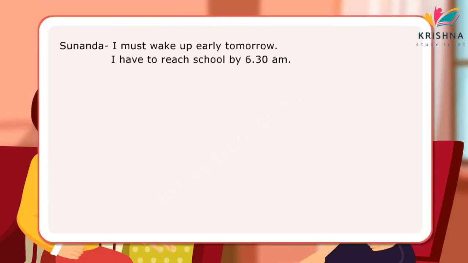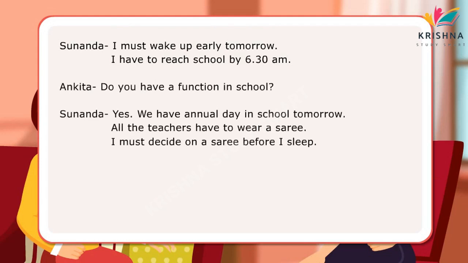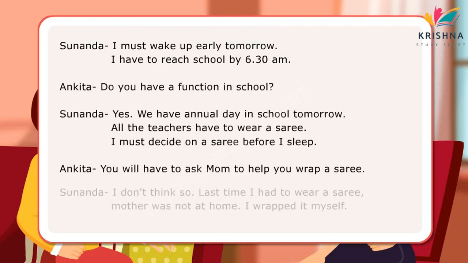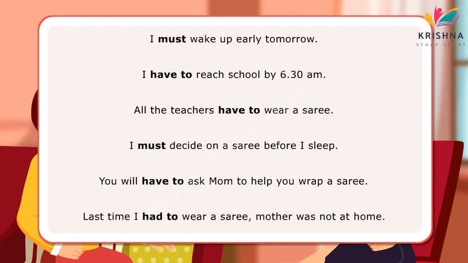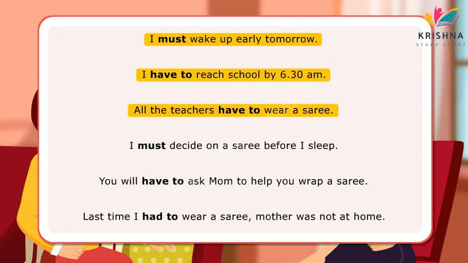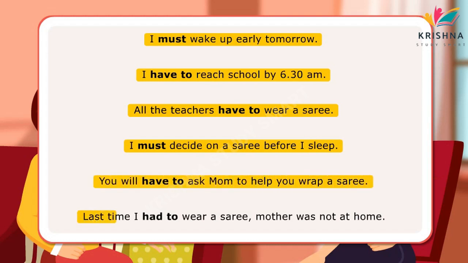In the dialogues, the girls have used must and have to speak about obligation and necessity. Here are examples of sentences with must and have to. I must wake up early tomorrow. I have to reach school by 6:30 a.m. All the teachers have to wear a sari. I must decide on a sari before I sleep. You will have to ask mom to help you wrap a sari. Last time I had to wear a sari, mother was not at home.